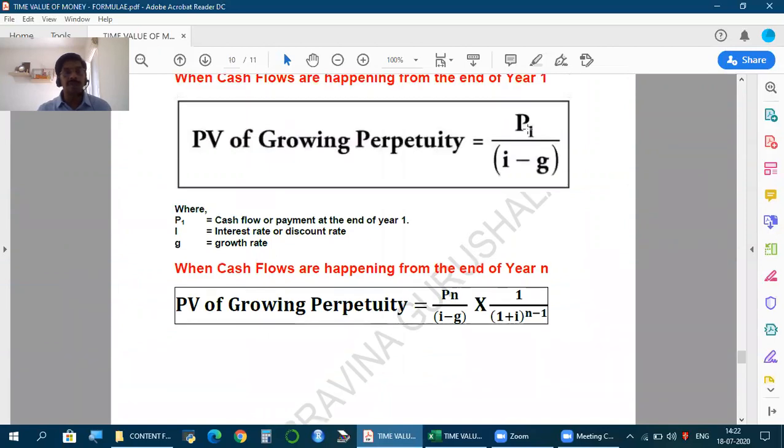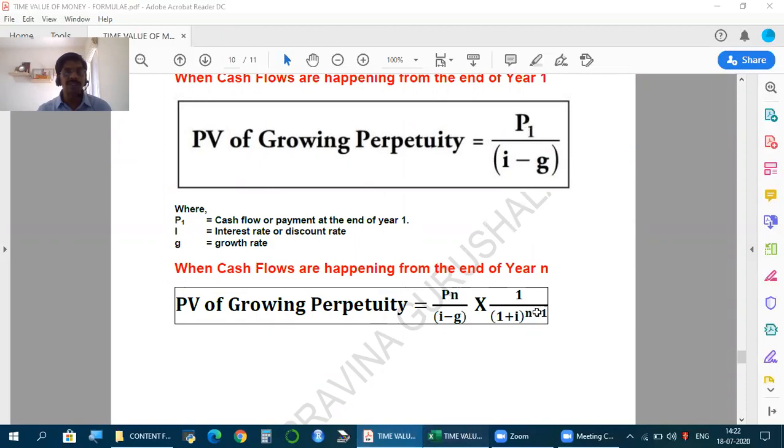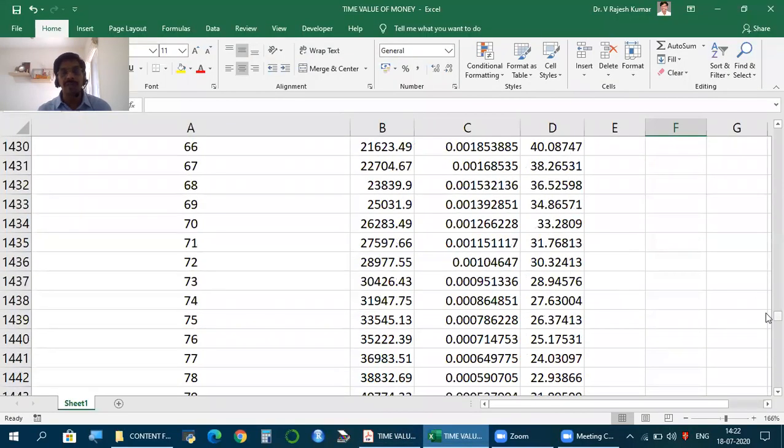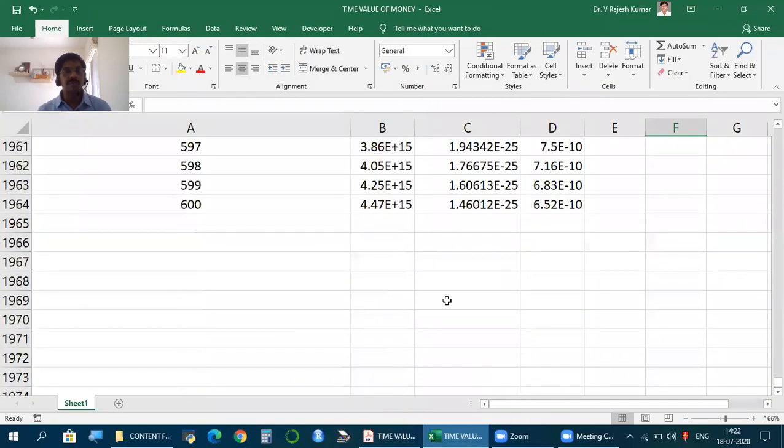Similarly, growing perpetuity, this is a formula when the cash flows are growing at the same rate forever. But this formula is applicable only when cash flows are happening from first year. If it's from a later period, apply this formula, calculate, but further discount it. Now, this is what one must know about time value of money without fail. And please keep in mind, the more you practice, the more you're comfortable using calculator and all other calculations, simplified working, you can say you're equipped to learn finance. Practice it, be perfect, have clarity.